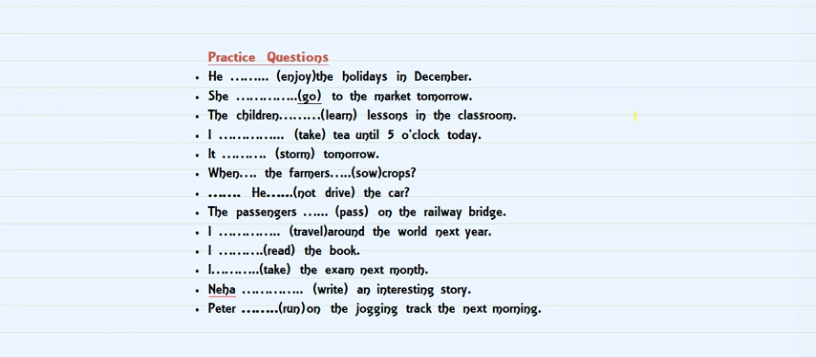So these are some of the examples for the future continuous tense. Please do attempt them. The verbs are given in the bracket. Try to attempt them. This will surely help you to understand this tense, that is future continuous tense. And I'll leave the answers for these in the next video.